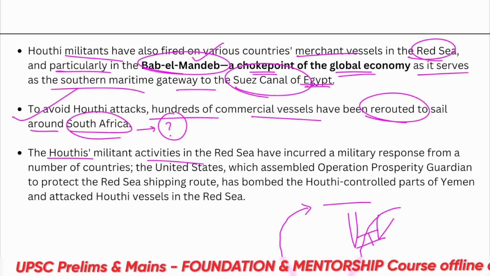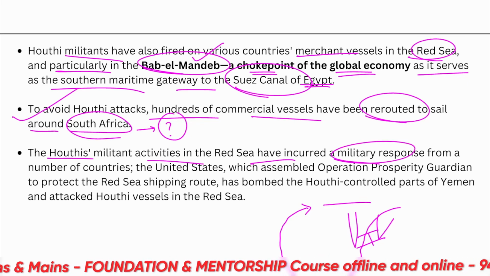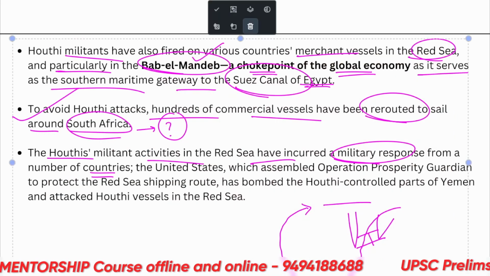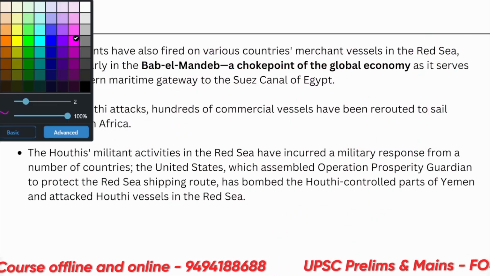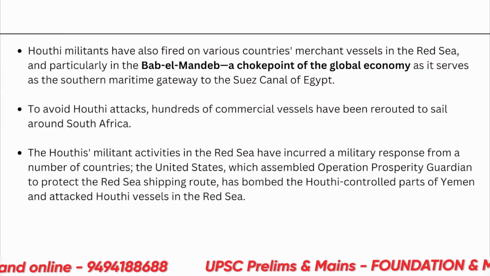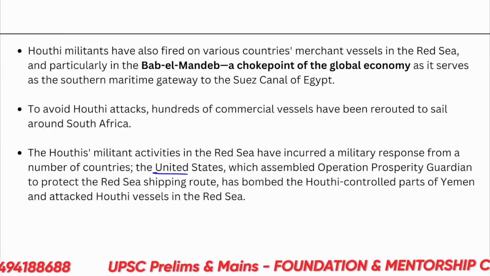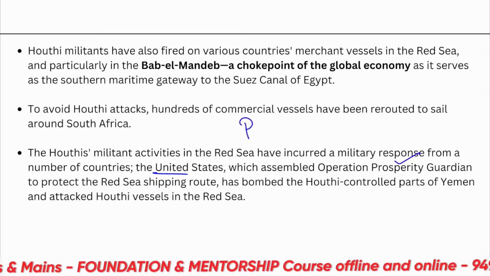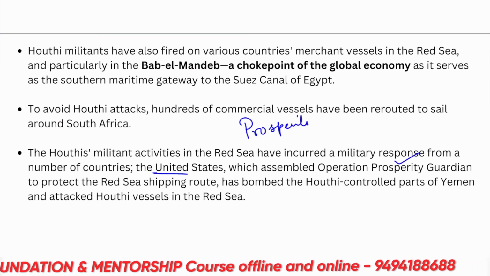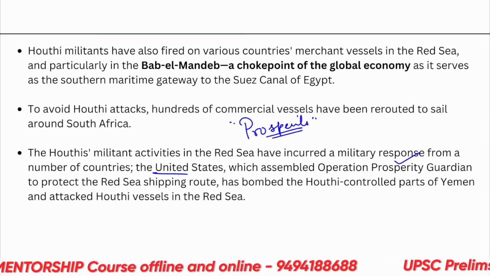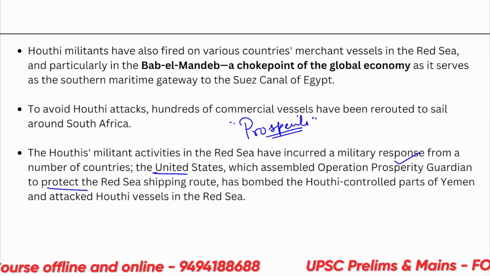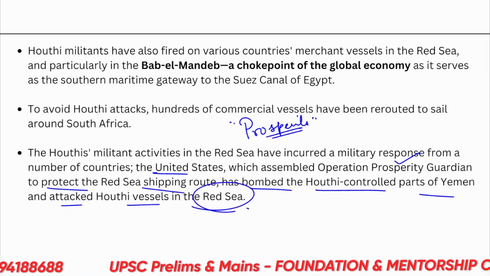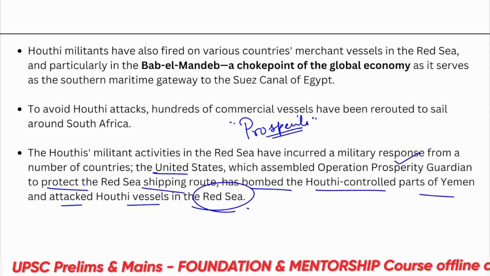The Houthis' militant activities in the Red Sea have incurred a military response from a number of countries. Military operations by the United States, which assembled Operation Prosperity Guardian, so please remember this name, Mission Prosperity Guardian. Why is this area related to prosperity? We'll see. To protect the Red Sea shipping route, it has bombed the Houthi-controlled parts of Yemen and attacked Houthi vessels in the Red Sea. So this is a primary introduction to what's going on.